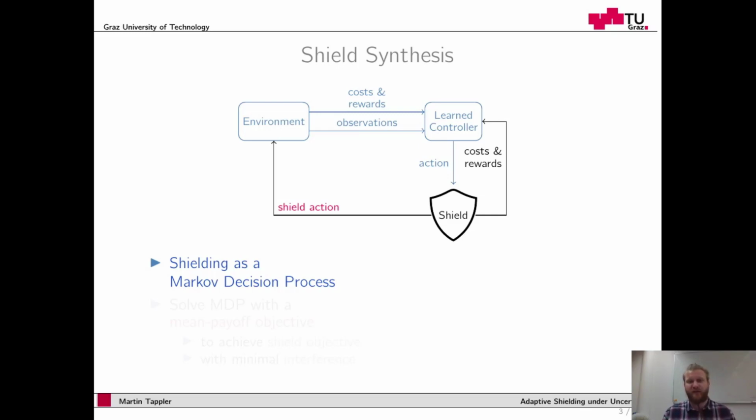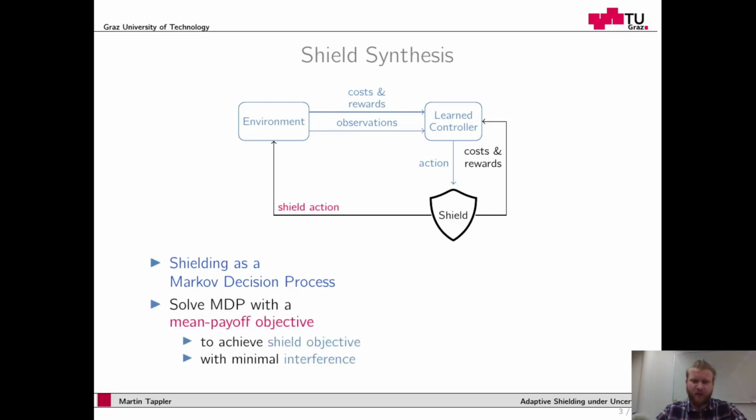We model this setting using a Markov decision process. So we model the environment and the controller as being stochastic and consider the task of shielding as a Markov decision process. So concretely, to compute the shield action, we solve the Markov decision process with a mean payoff objective to achieve the shield objective with minimal interference. So we only want to interfere with the controller if it is actually necessary. We don't want to change the action proposed by the controller if it is not necessary, as we assume that the controller generally works well.